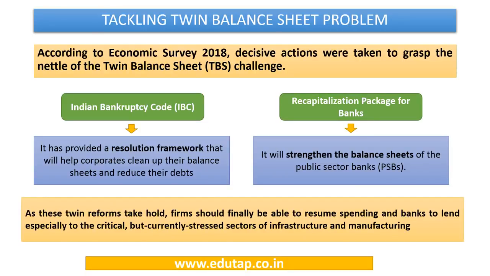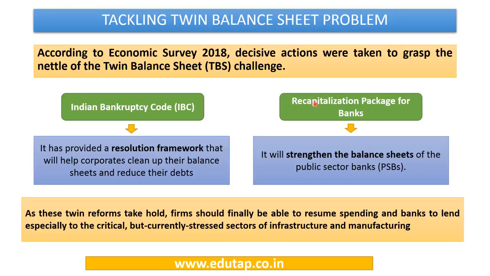The Economic Survey 2018 says that the twin reforms in the form of Indian Bankruptcy Code or IBC and the recapitalization package for banks have played a key role in tackling the twin balance sheet challenge. Now the Bankruptcy Code is providing a resolution framework that is going to help the companies which borrowed a lot of money to clean up their balance sheets and reduce their debts. So this is going to clean up the balance sheet of the companies.